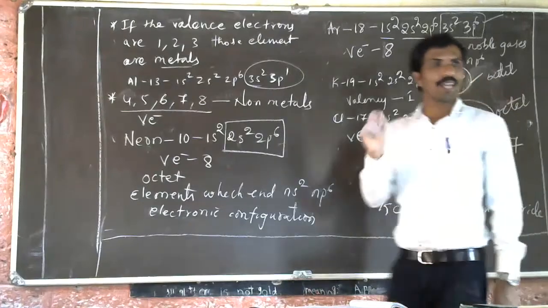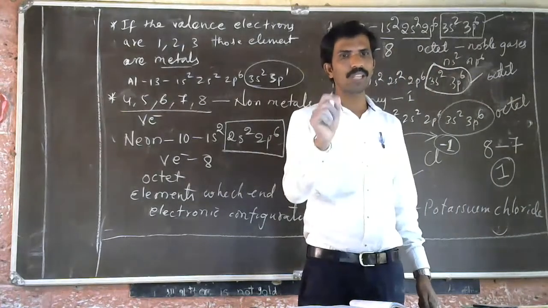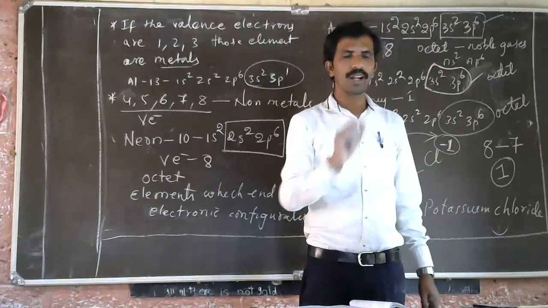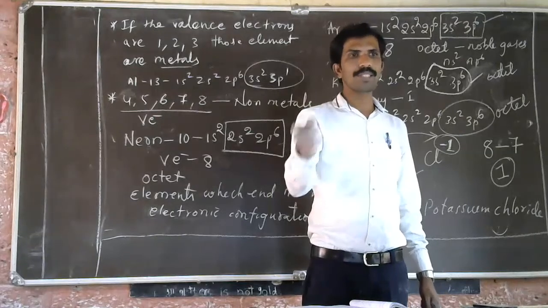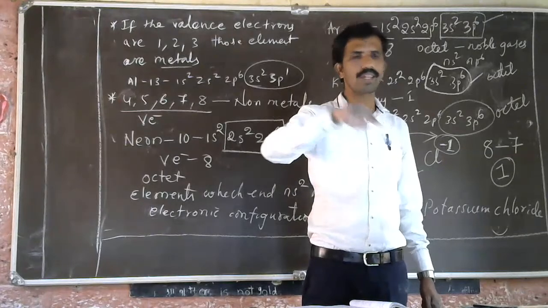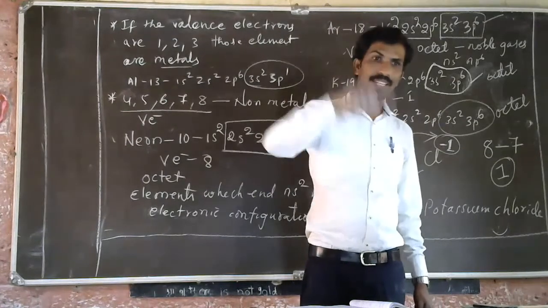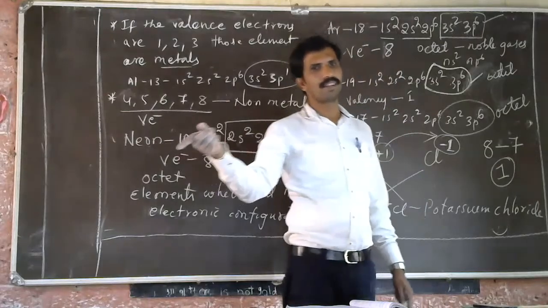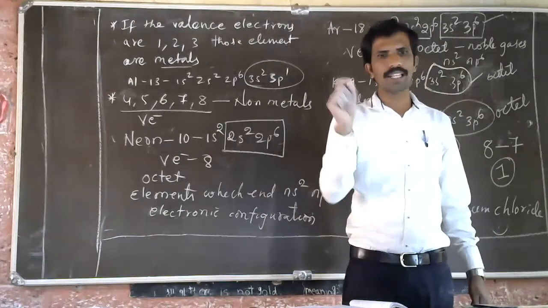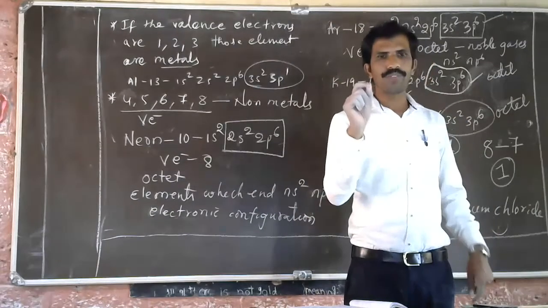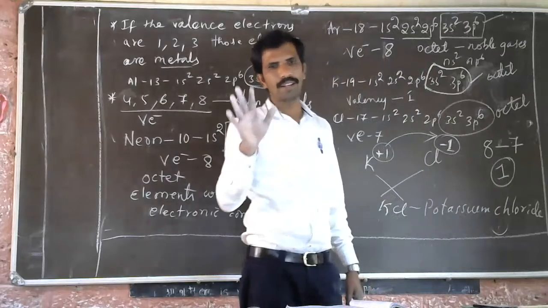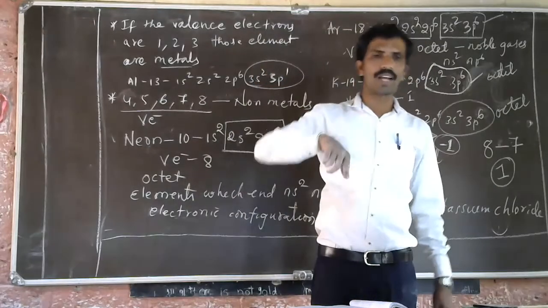Usually, elements ending with valence electron 1, 2, 3 donate the electrons. Their valency will be the same as the number of valence electrons. If it has 1 valence electron, the valency is 1. If it has 2 valence electrons, the valency is 2. If it has 3 valence electrons, the valency is 3. But when it is a non-metal, the valence electrons are 4, 5, 6, 7, 8. They never donate electrons; they receive electrons to become an octet.